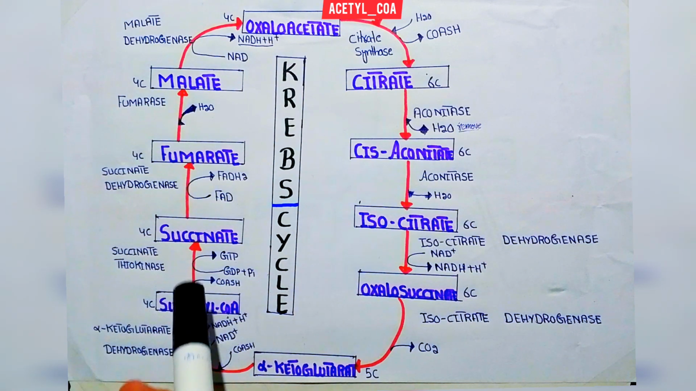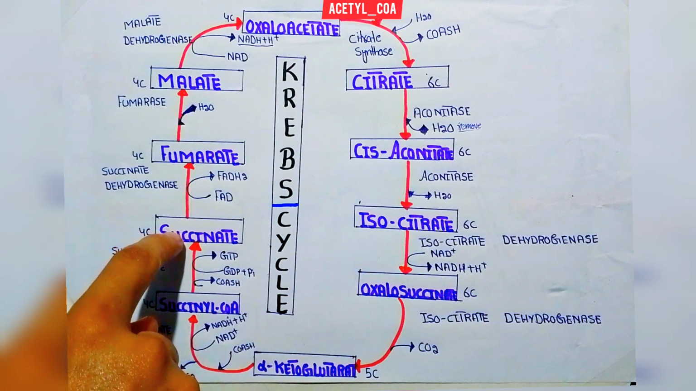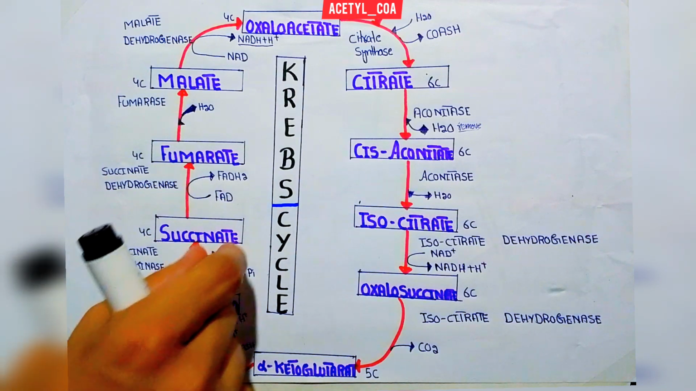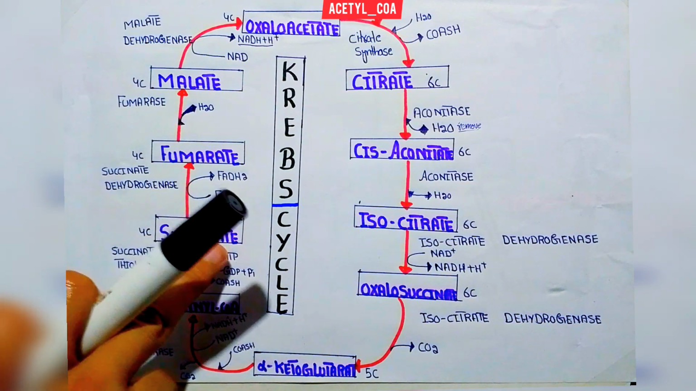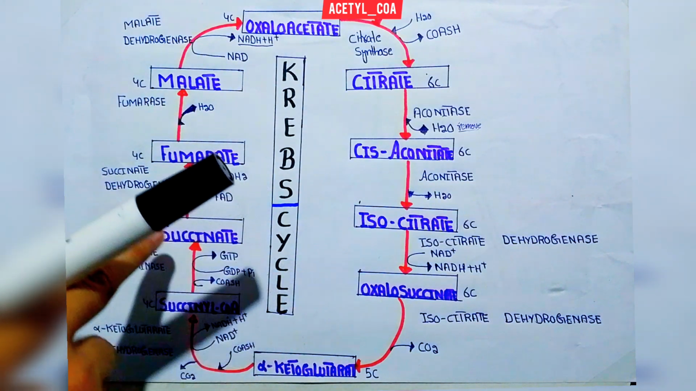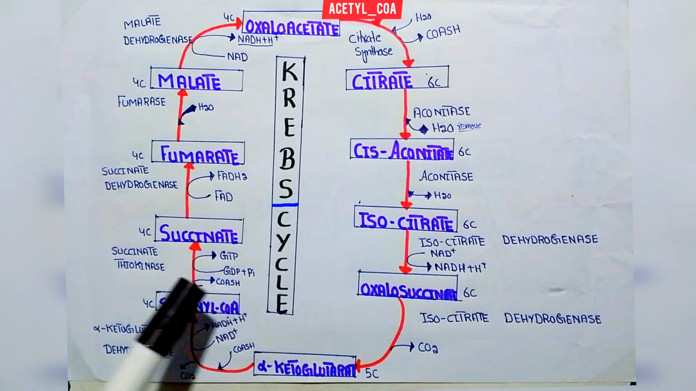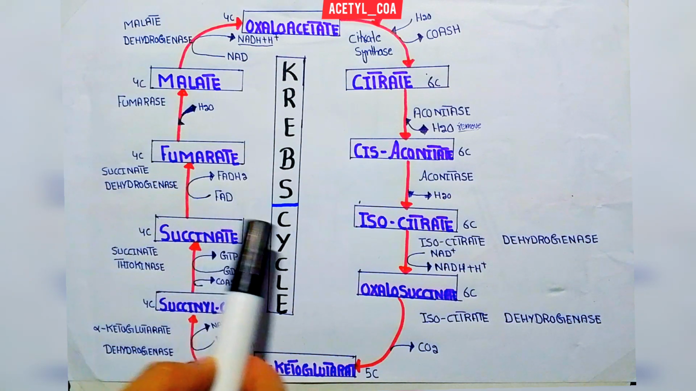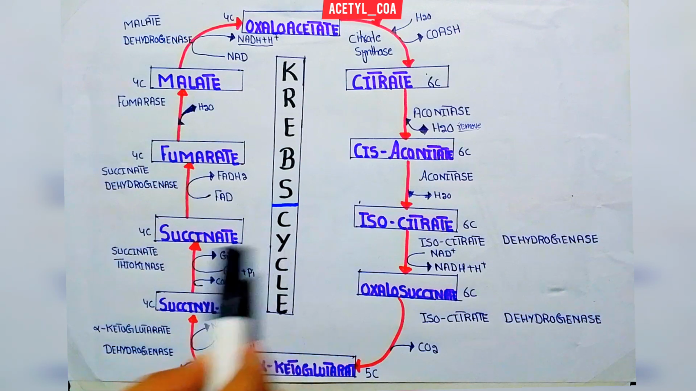Here energy is released, and this conversion of succinyl coenzyme A into succinate occurs with the help of the succinate thiokinase enzyme. Here GTP is formed, and coenzyme A is released again. This GTP then forms ATP. This is the best example of substrate level phosphorylation, where ATP is synthesized directly from the substrate. The GTP is converted into ATP by the action of the enzyme nucleoside diphosphokinase.